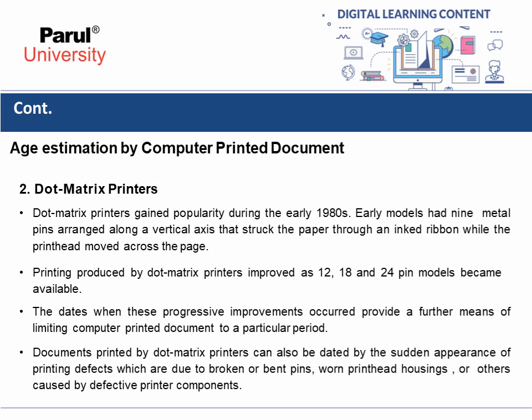The dates when these progressive improvements occurred provide a further means of limiting a computer printed document to a particular period. Documents printed by dot matrix printers can also be dated by the sudden appearance of printing defects which are due to broken or bent pins, print head housings or others caused by defective printer components.